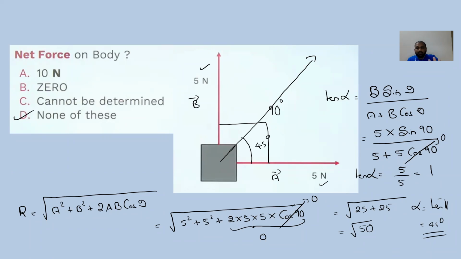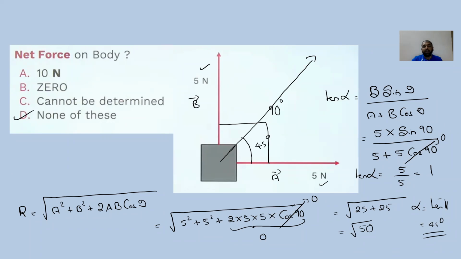So just like you said, the answer is 10 Newton. We don't have the liberty to do like that when vectors come. Simply we cannot take 5 plus 5. When they were in the same direction, fine, we took. When they were in opposite direction, we subtracted. That is fine, but there also we have considered the angle, without our knowledge. But when the angle comes specifically, we will have to use it like this.